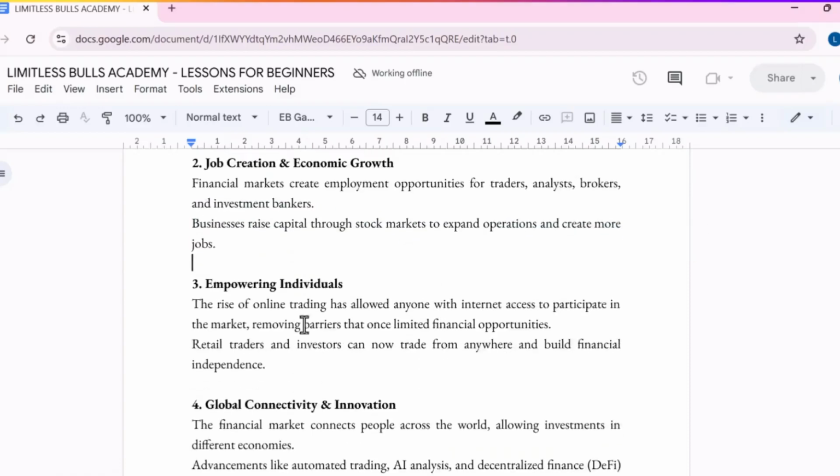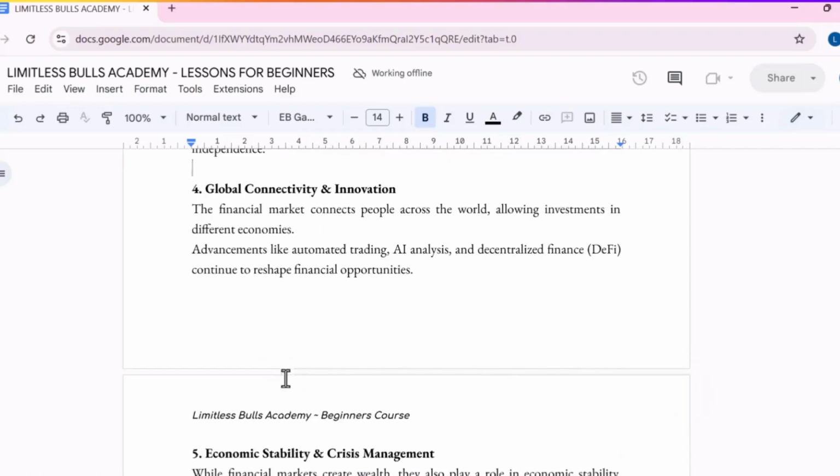Also, it is empowering individuals like forex traders, commodity traders, futures traders, crypto traders. The financial market has empowered them through online trading, with time affordability, with the freedom, and with comfort to trade and also earn money. So this is part of what the financial market has done.